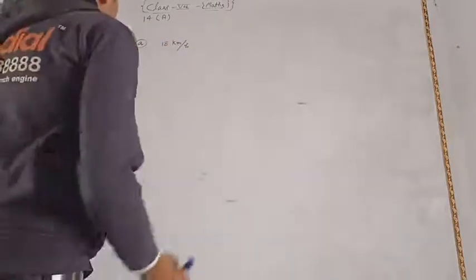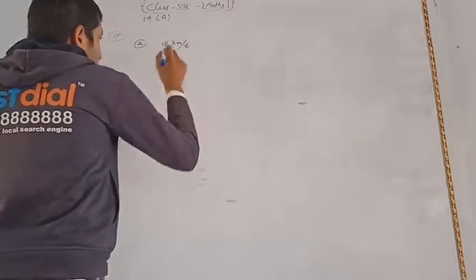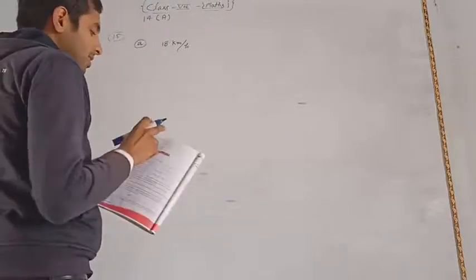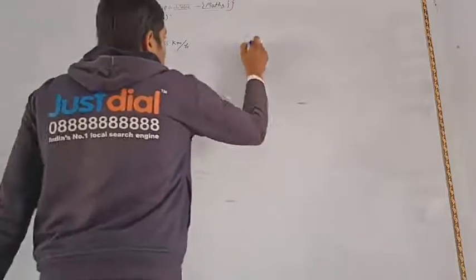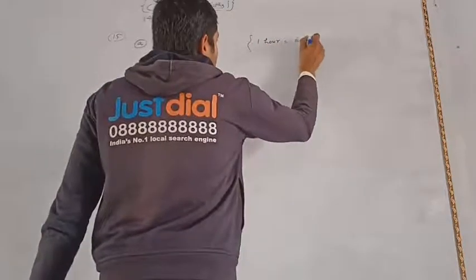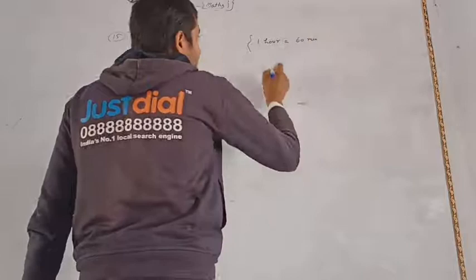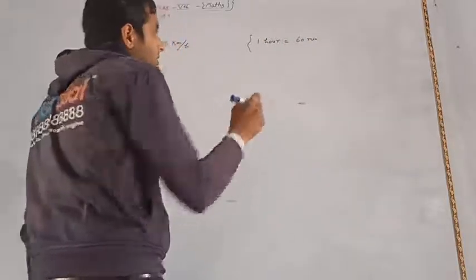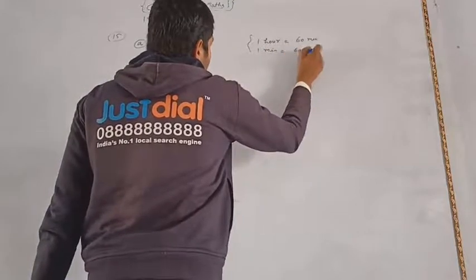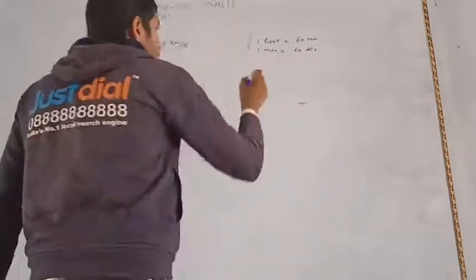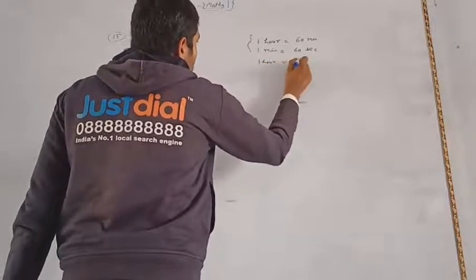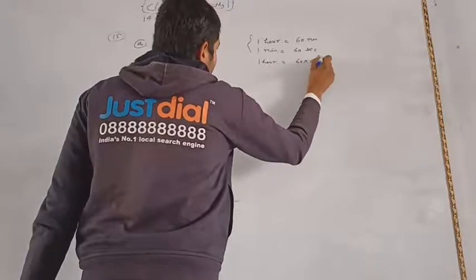You know already that 1 hour is equal to 60 minutes, and we have to convert it to seconds. Also, 1 minute is equal to 60 seconds, so 1 hour is equal to 60 into 60 seconds.